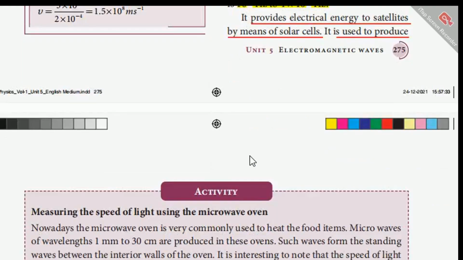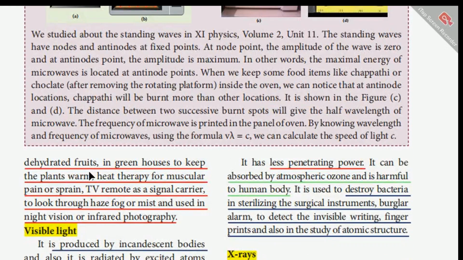It is used to produce dehydrated fruits, in greenhouses to keep the plants warm, in heat therapy for muscular pain or sprain, in TV remotes as a signal carrier, and it looks through haze, fog or mist, and is used in night vision or infrared photography.